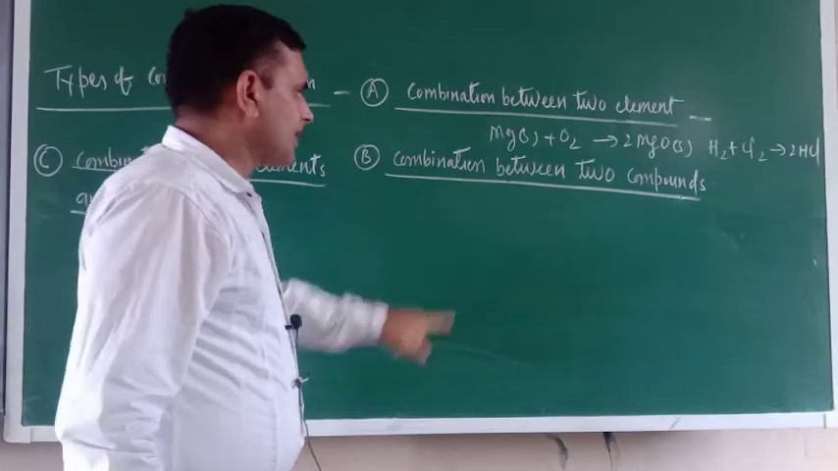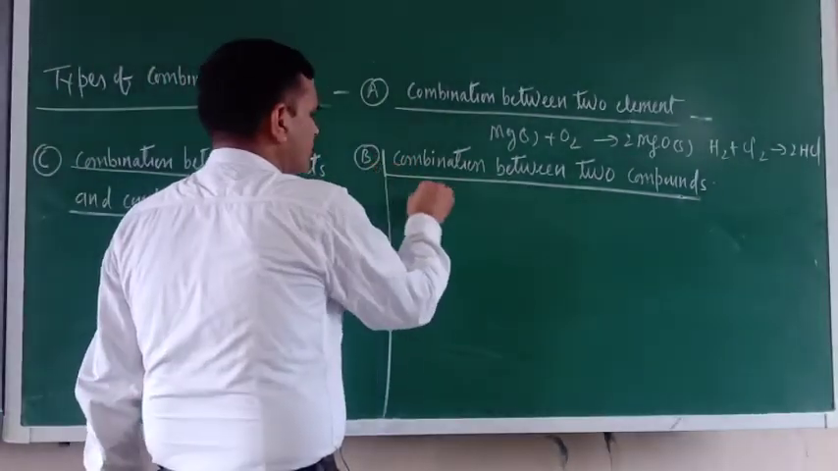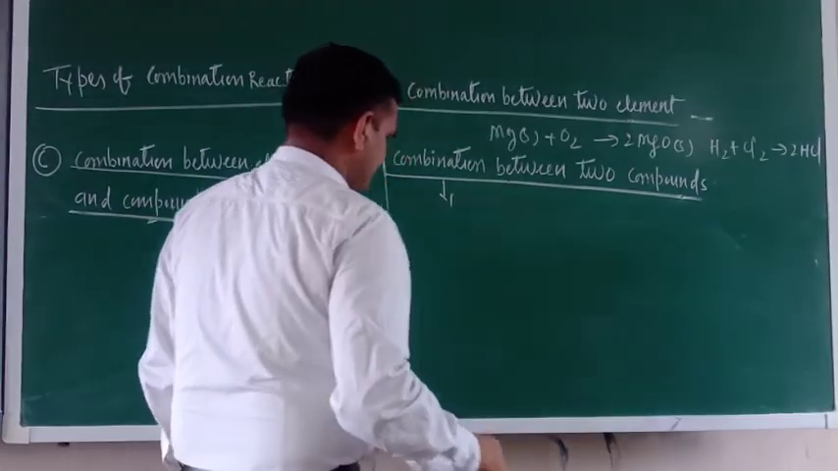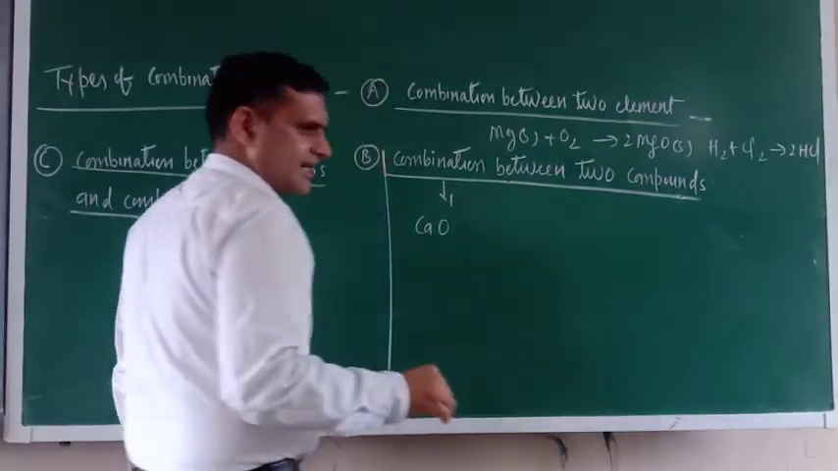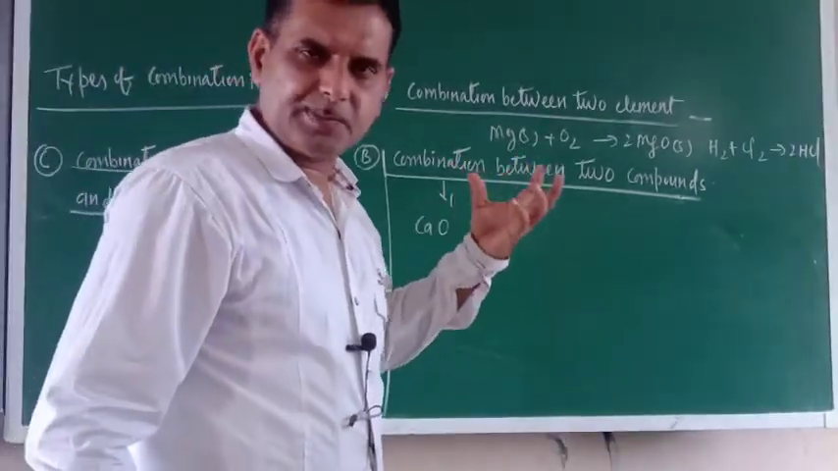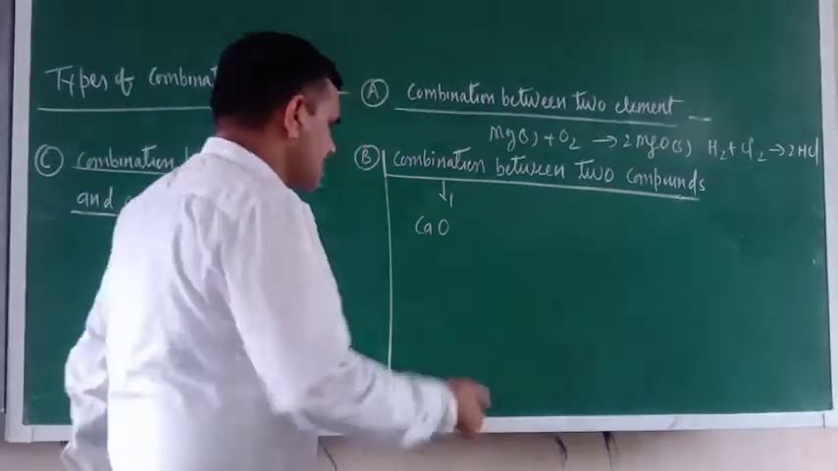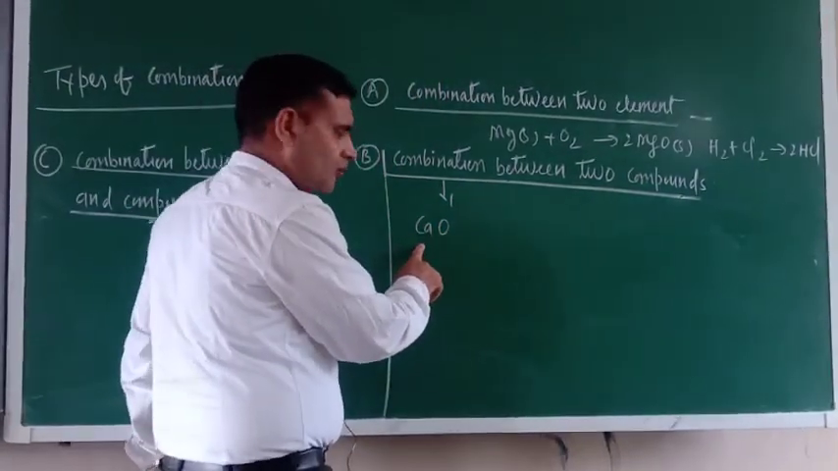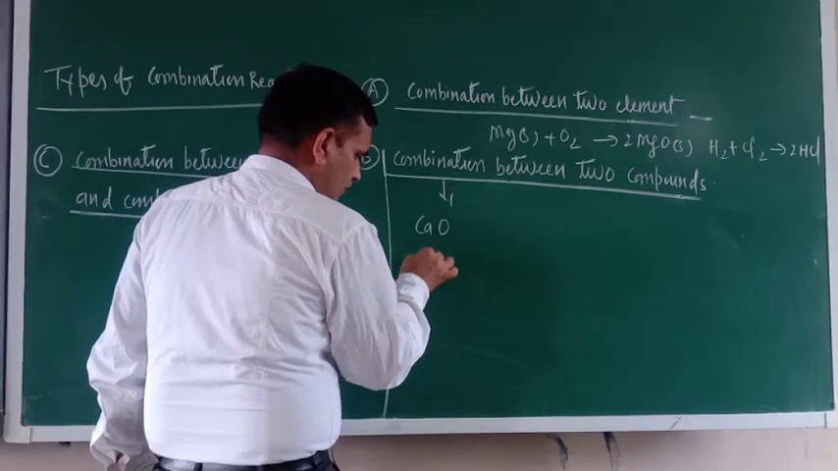Now combination between 2 compounds. This is calcium oxide. You can do this activity also, I have already explained this activity. In the beaker you take calcium oxide, which is the chemical name of CaO. Actually its commercial name is quicklime. What is this one?